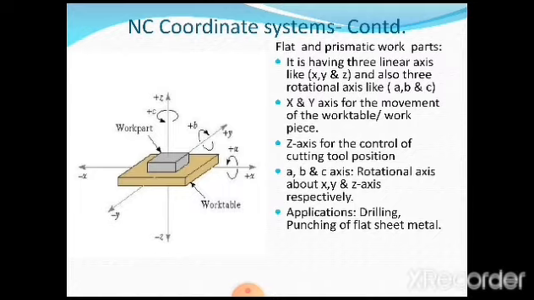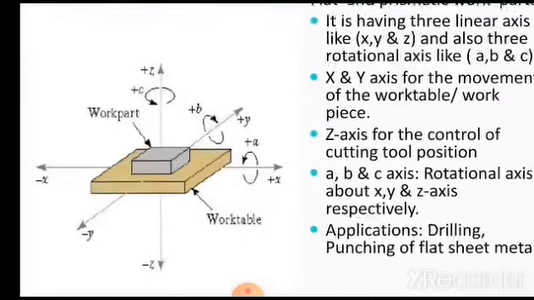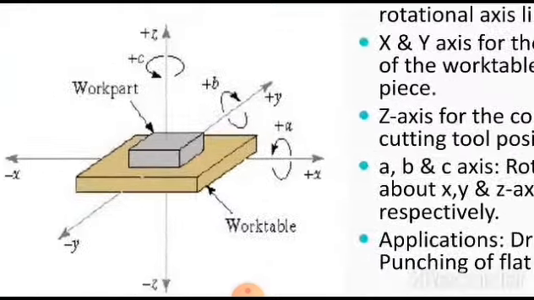Now just see here, very clearly given. I'll make it slightly bigger. You are going to see the work part located exactly at the middle of a work table, and this work part has X, Y and Z axes, and along with that you have A, B and C, which are considered as rotations about the respective axes.